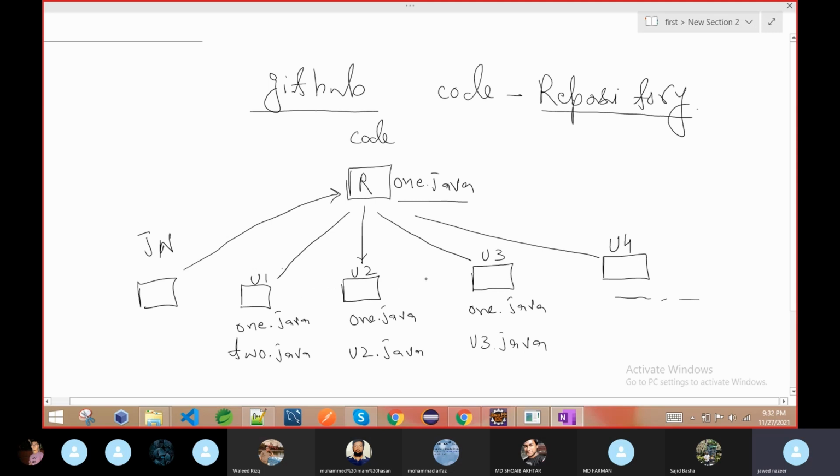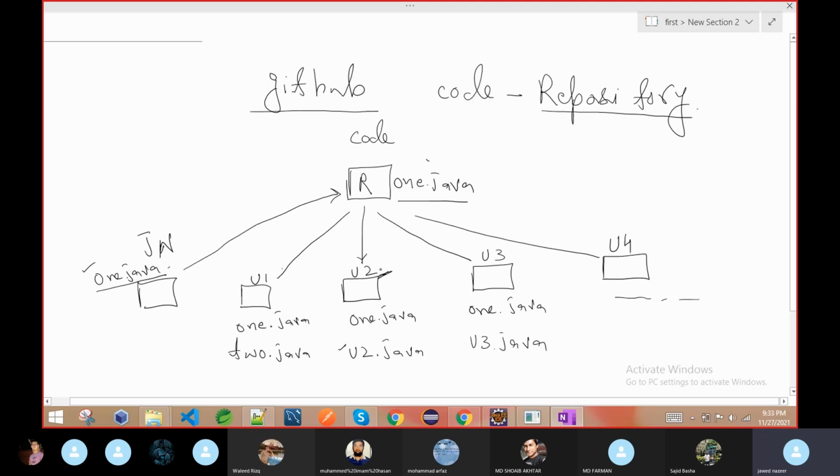Now, maybe someone is a better coder, faster, or working hard. So any one of them did the coding fast before the others and tries to push the code. Suppose this guy already created U2 and tries to push the code. So here after 1.java, I haven't changed any code in 1.java, or added any other code, and no one pushed the code. So 1.java is still the latest here.